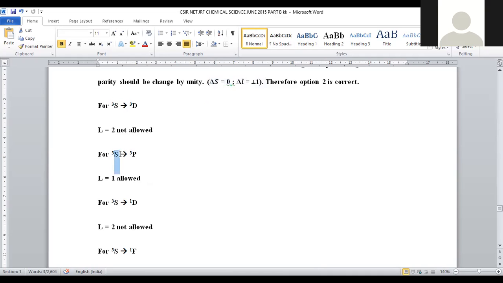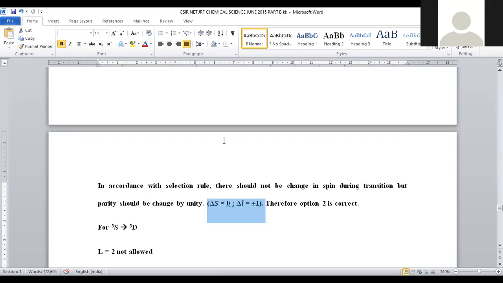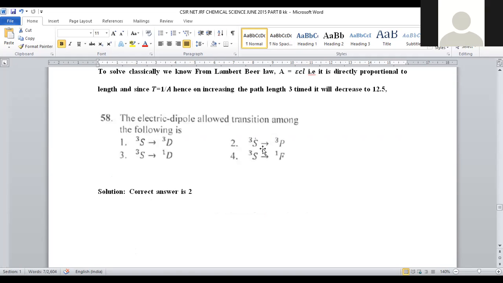Let us go with the angular momentum value. S and P. S denotes 0. P denotes 1. 0 to 1, to what extent did it change? Only 1 unit change is observed. That indicates there is a change of 1 unit. Hence both the selection rules got obeyed by this transition, 3S to 3P. Hence you can say this is a transition which is allowed in the spectrum, right? For question number 58, option 2 is the correct answer.